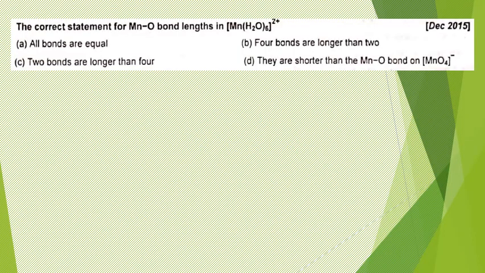So the first question. It's simple. The correct statement of Mn-O bond length in [Mn(H2O)6]2+, right? Simply this is again about Jahn Teller distortion. If Jahn Teller distortion is possible, then the axial and equatorial bond lengths will vary. But if Jahn Teller distortion is not possible, you can expect ideal octahedral geometry, and in that case the Mn to H2O bond lengths will be identical.